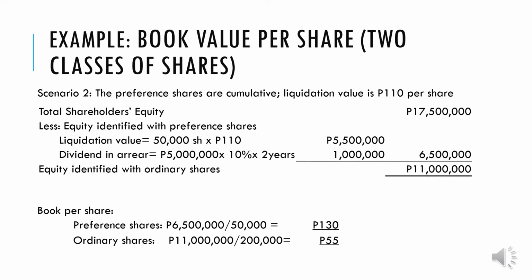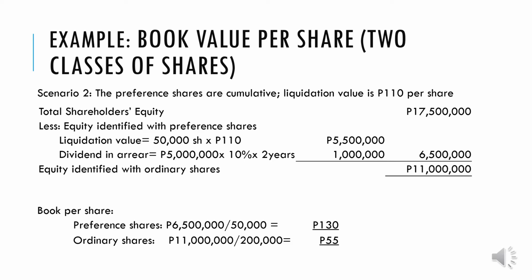Another scenario is that now, our preference shares are cumulative. Okay? The liquidation value is still 110 pesos per share. So we'll start with the total stockholders' equity of 17,500,000 and then less the equity identified with preference share. We are cumulative, so the liquidation value of 50,000 shares times 110 gives a total value of 5,500,000.